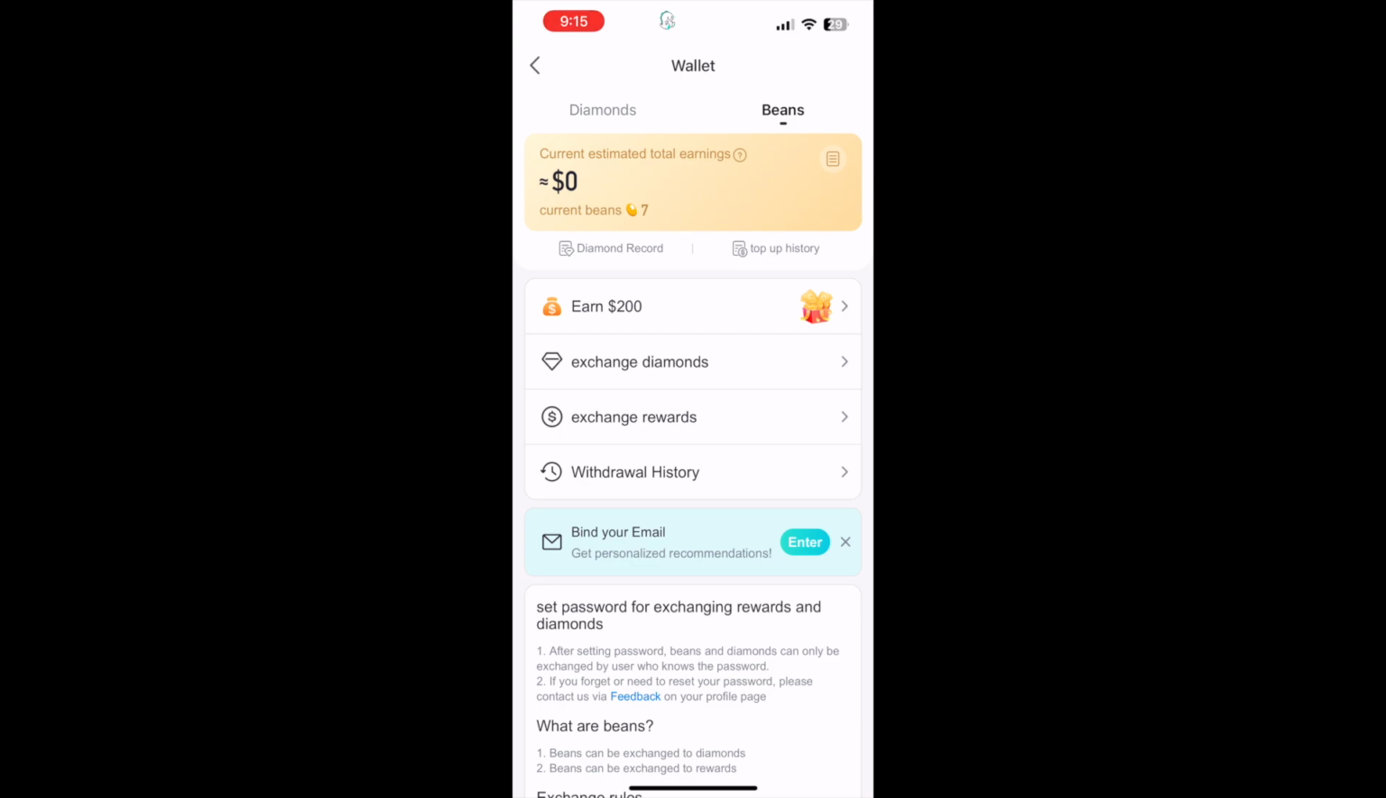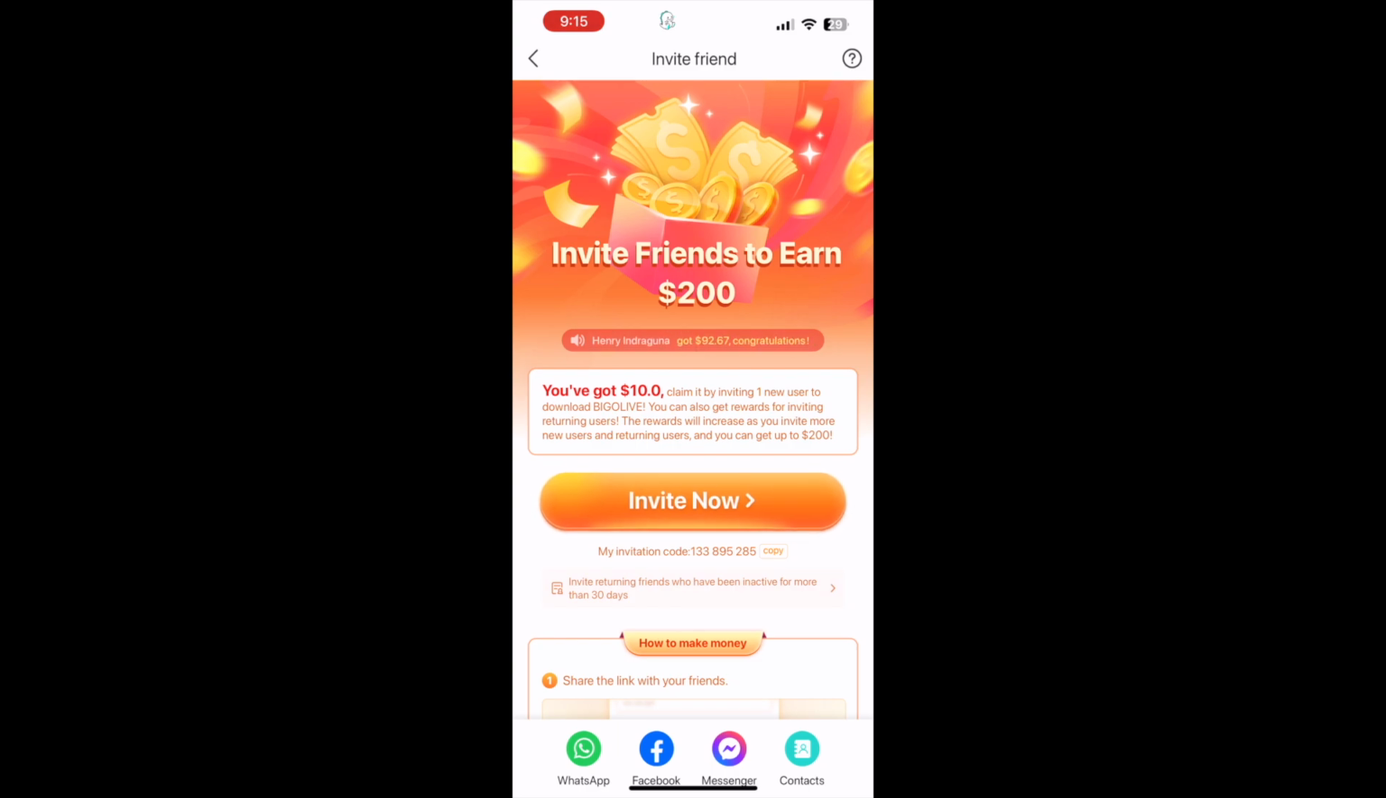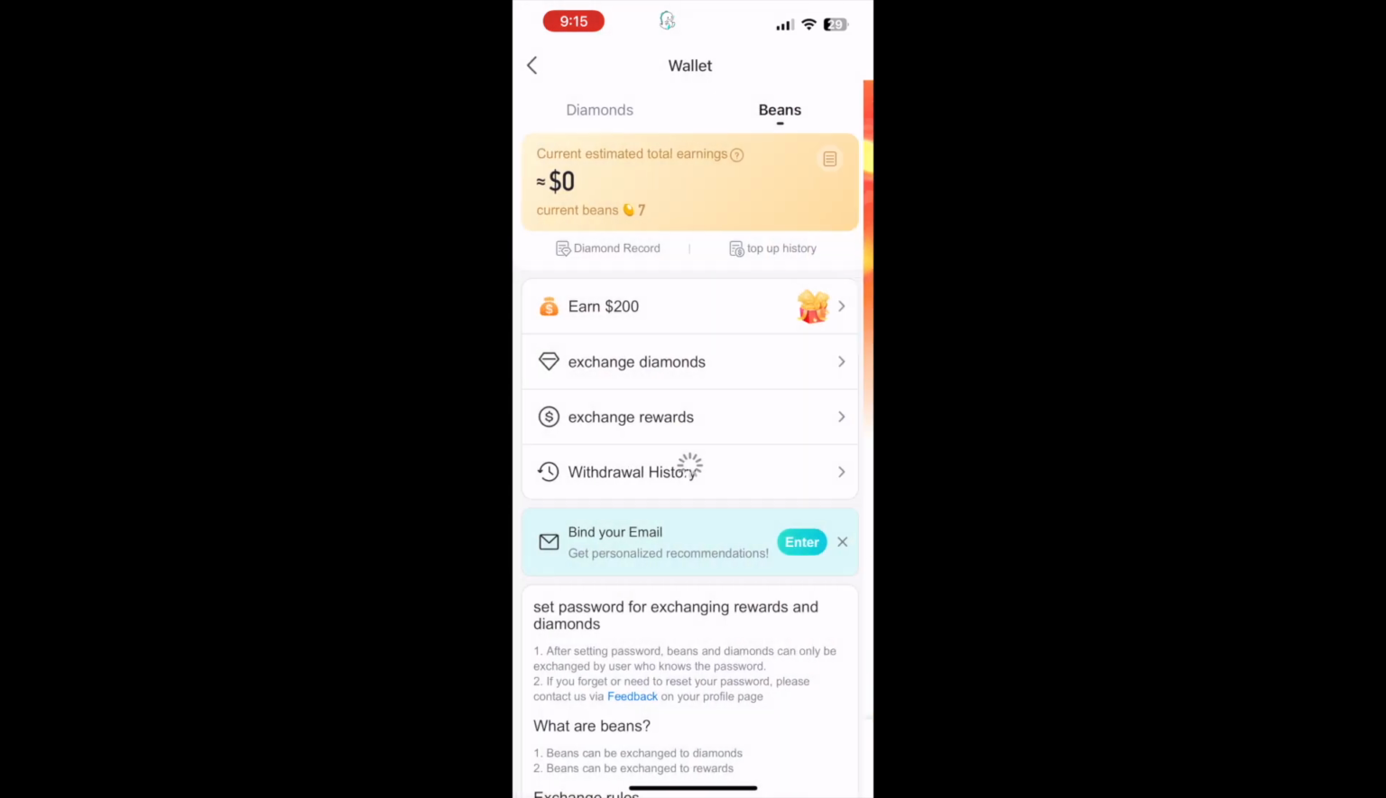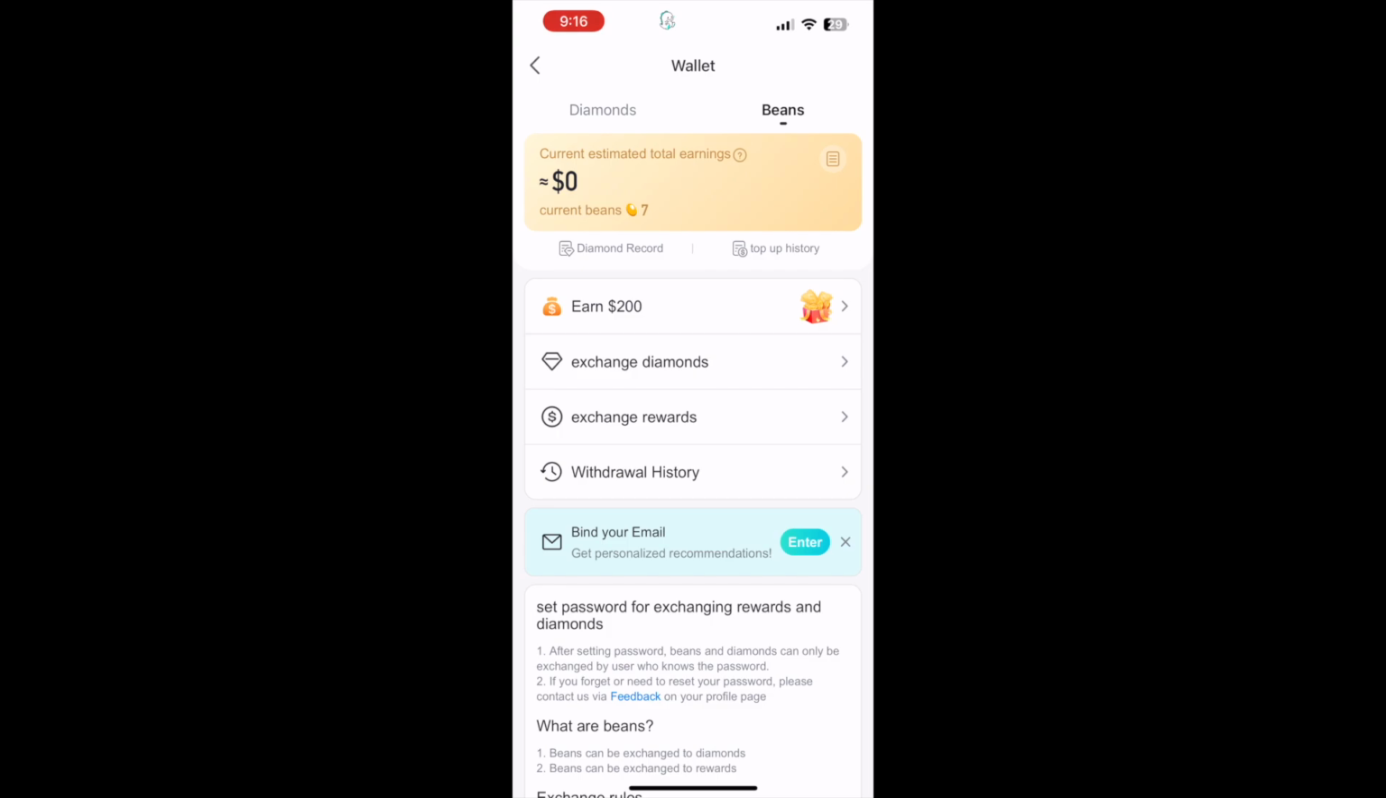Yep. All right. You can look at your diamond record, how many diamonds you sent out. You can look at your bean record and see how much you've received. You can also participate in inviting people and possibly being rewarded for that. I've never been successful for that. You can also exchange your beans into diamonds. You have to set up a password.